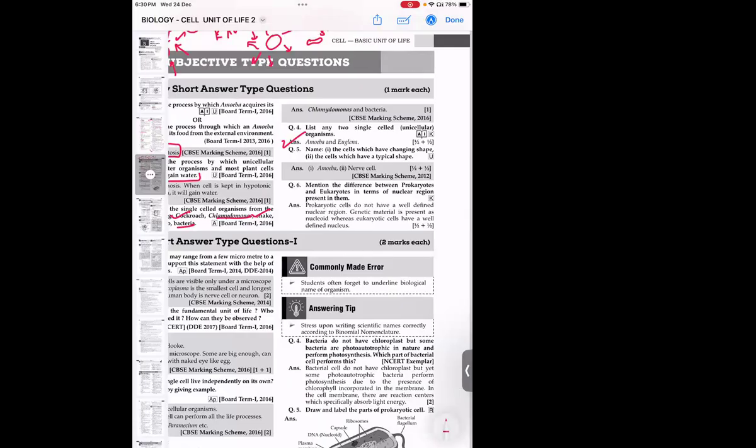Ma'am, can amoeba and even Chlamydomonas be single cell? Correct, yes. Any two you can write. You can write Chlamydomonas, or you can write amoeba and euglena. Any two you can write.